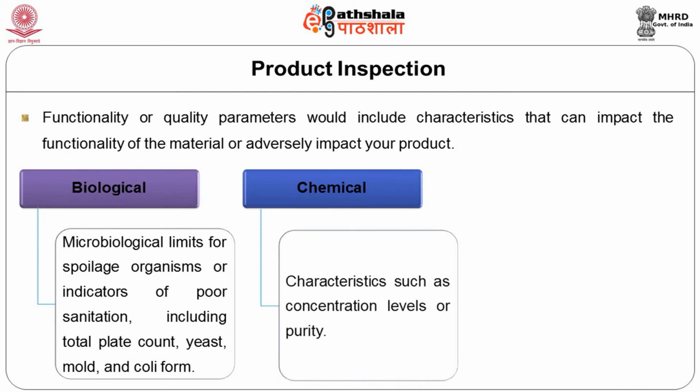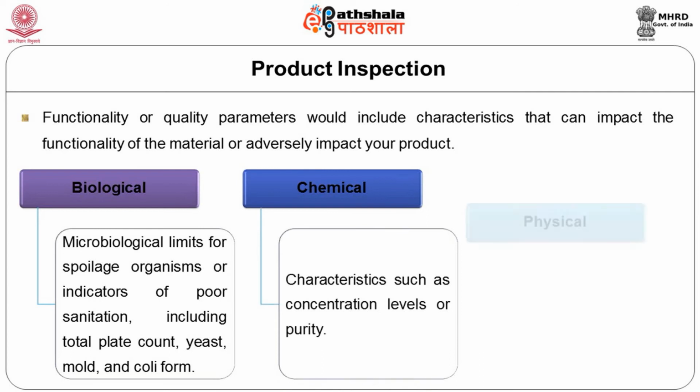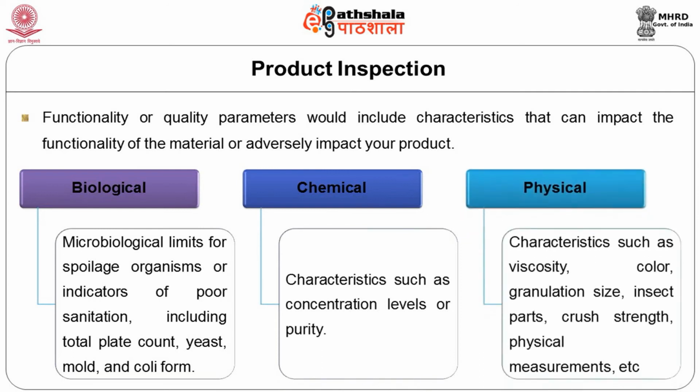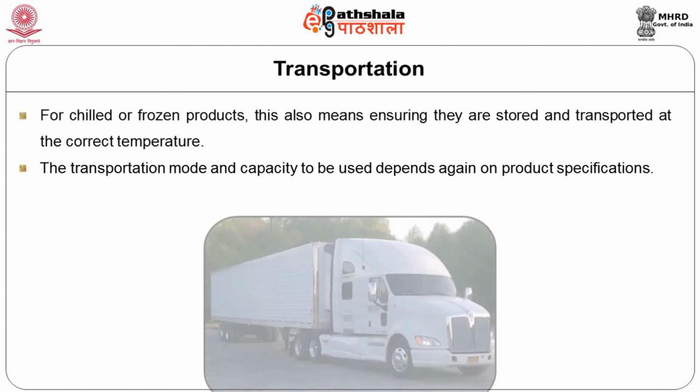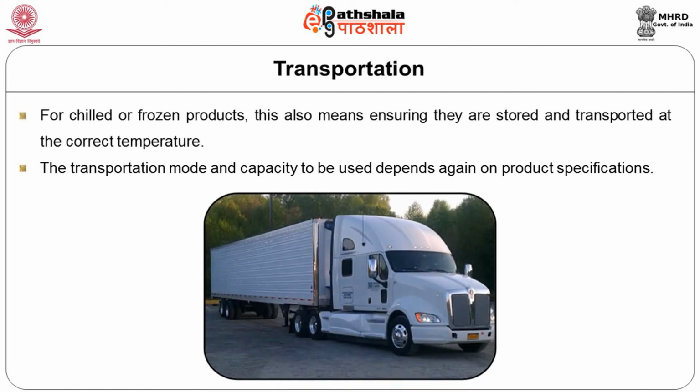For example, for additives, we have certain CAS numbers and also numbers which indicate the purity. Then physical characters such as viscosity of a product, color, insect, crush strength of material, etc. may be included.